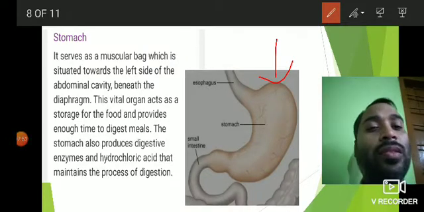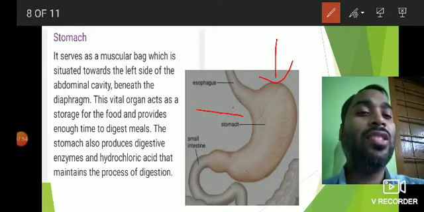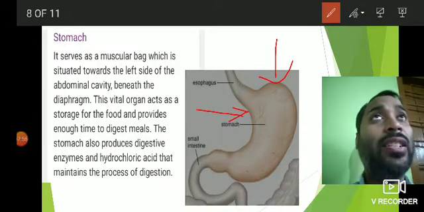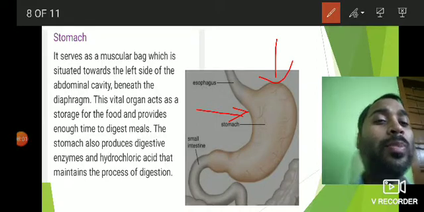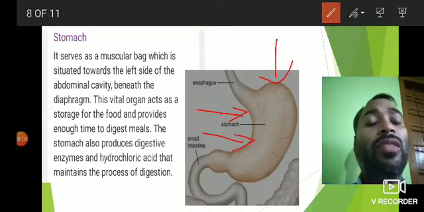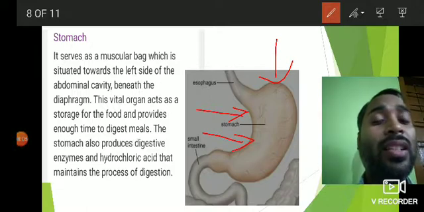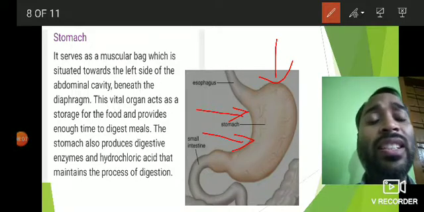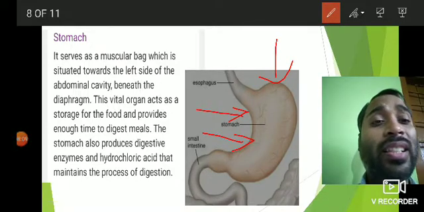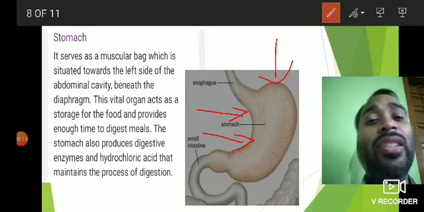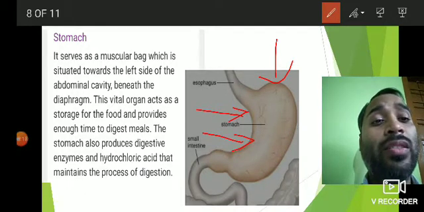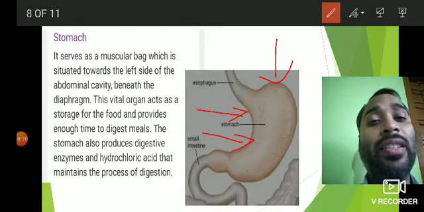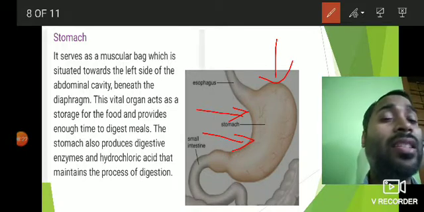Now the food remains here in the stomach for around 4 to 5 hours. We can say the maximum time that is taken to digest the food is spent in the stomach itself. So around 4 to 5 hours the food remains there, and slowly it is acted upon by the digestive juices present in the stomach, and then it gets partially digested. So the food spends most of its time in the stomach itself. Therefore it provides enough time to digest the food.